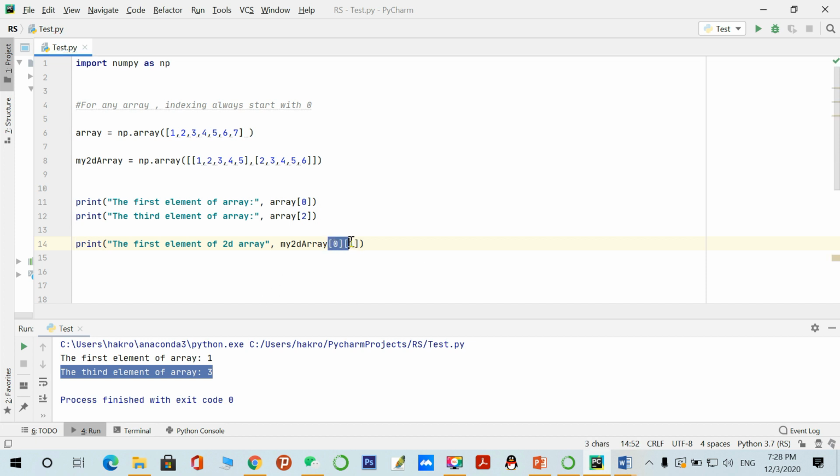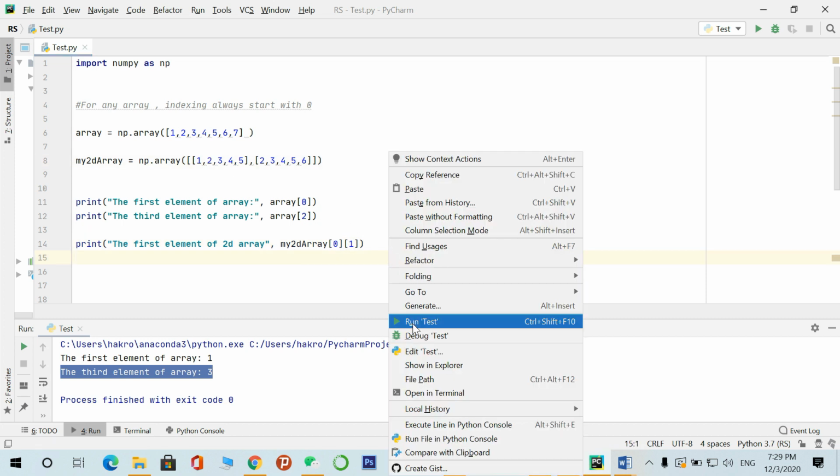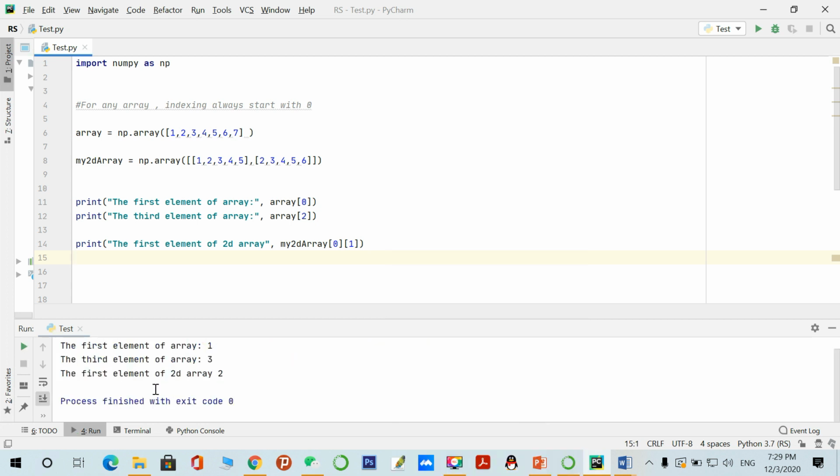So 0 is the row, because the array starts with index 0, so 0 means the first row, and 1 means the column, the second column of the first row, so it means 2. Let's print and see. The first element of the 2D array is 2, this one, because 0 represents the row and 1 represents the column.